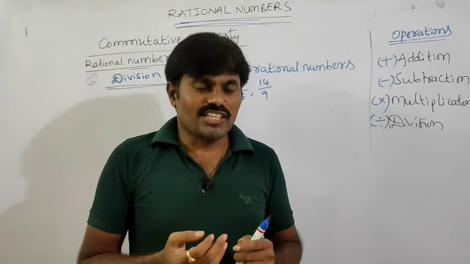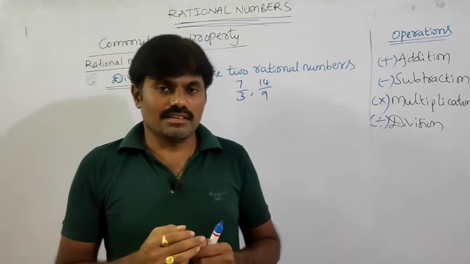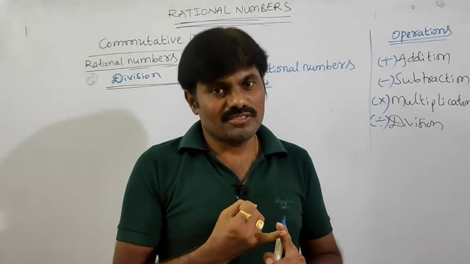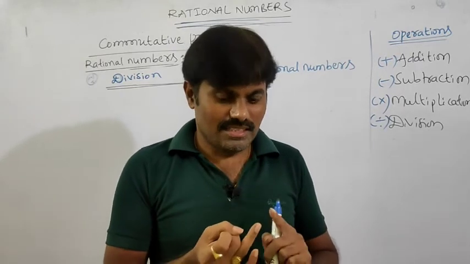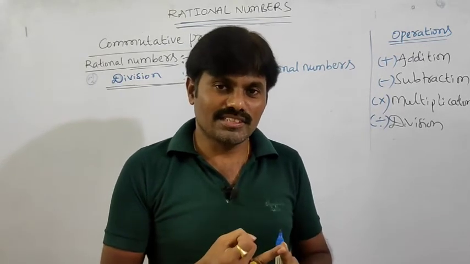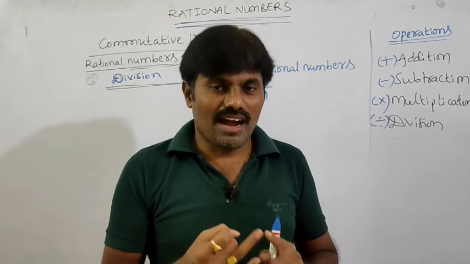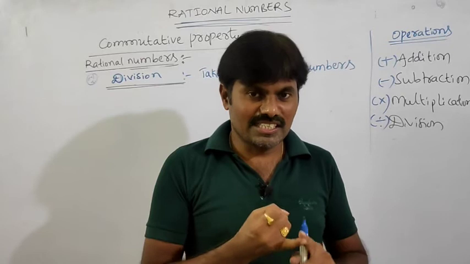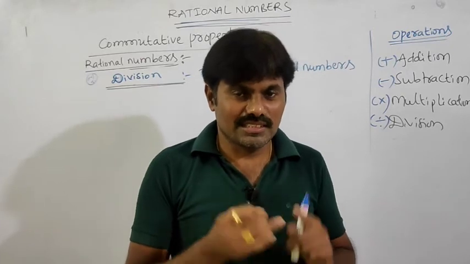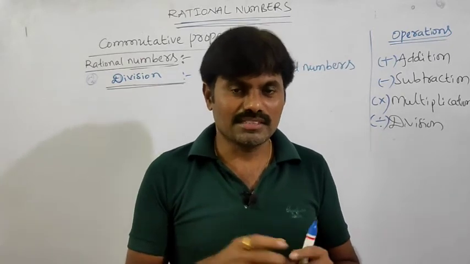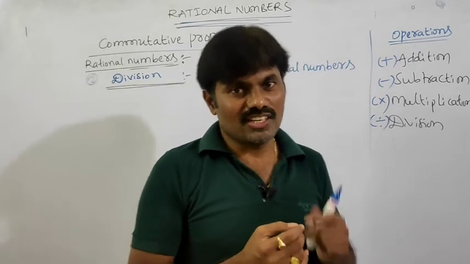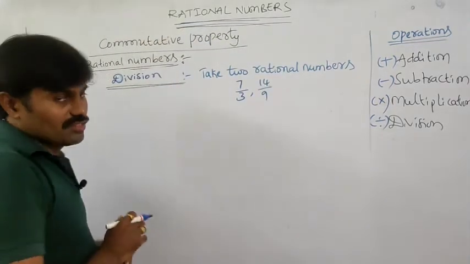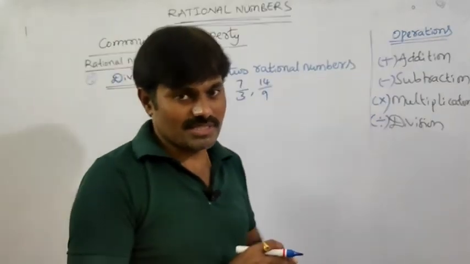In the case of rational numbers and the commutative property, addition is commutative in the set of rational numbers. Yes. Subtraction is not commutative in the set of rational numbers, and multiplication is commutative in the set of rational numbers. So addition and multiplication are satisfied, but subtraction is not satisfied. Now we will check division, whether division is commutative in the set of rational numbers or not.